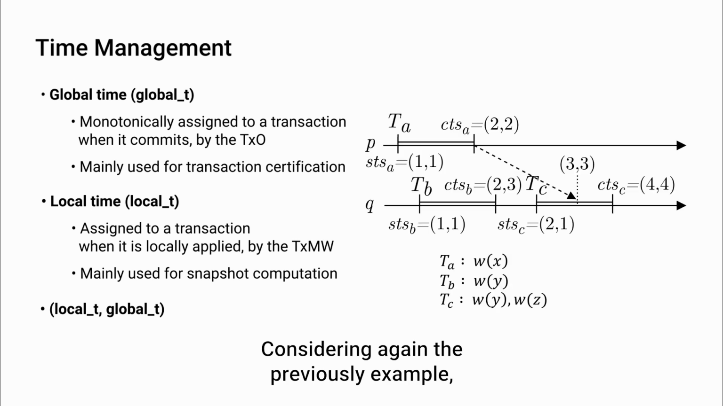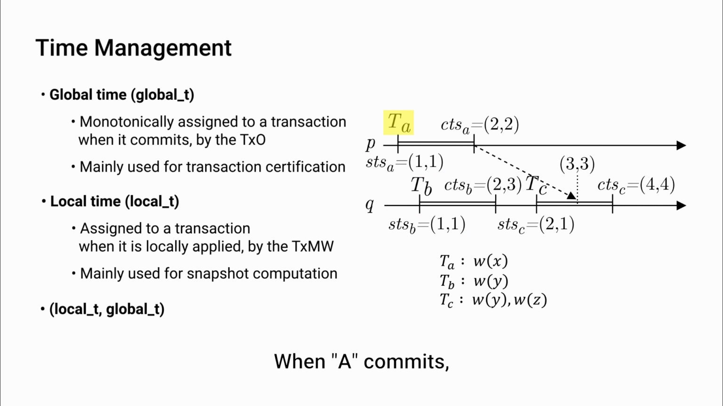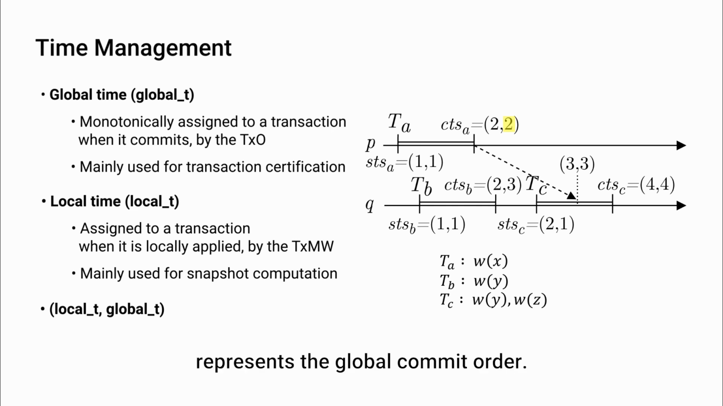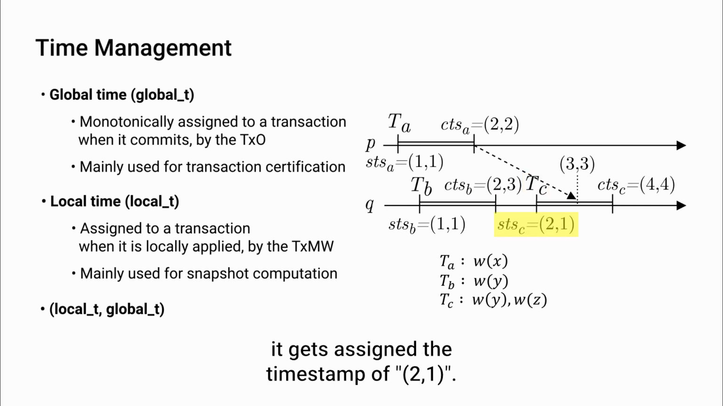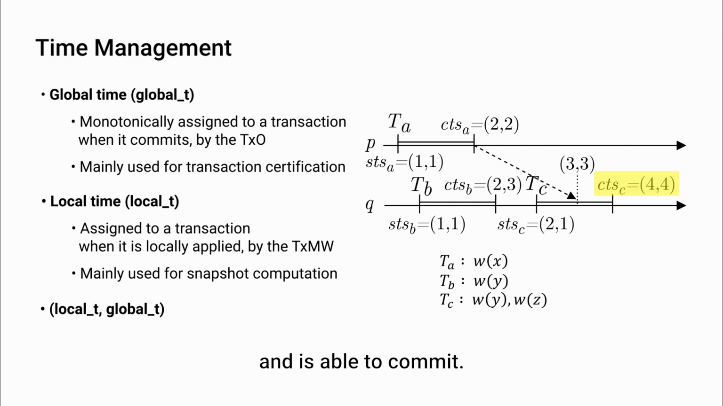Considering again the previous example, both transactions A and B have the start timestamp of 1.1. When A commits, it receives the commit timestamp of 2.2. The first 2 refers to the site's local time, while the second 2 represents the global commit order. When B commits, it receives the timestamp of 2.3. When C starts, it gets a snapshot timestamp of 2.1. This means it can immediately read locally committed transaction B and is able to commit.